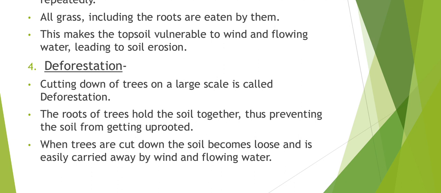River Kosi caused havoc in Bihar in 2008. Third, heavy rain causes deforestation or flood.